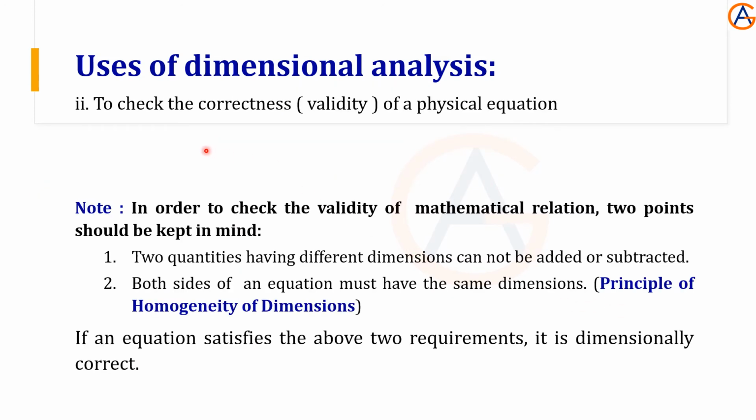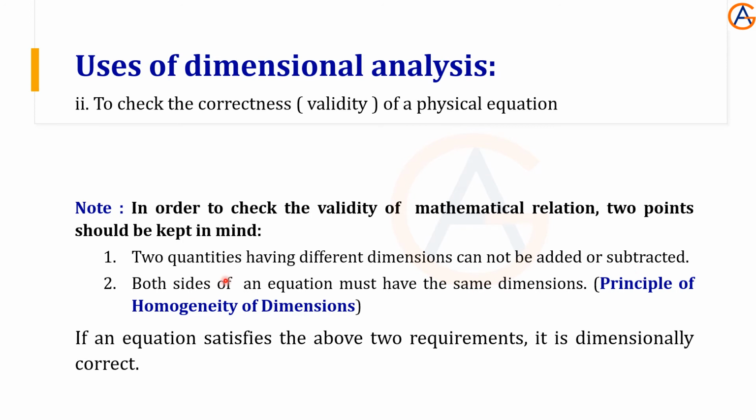Now we are going to discuss the second use of the dimensional analysis, that is to check the correctness of the physical equation, the given equation. In order to check the correctness, that is the validity of the given equation, we have to follow 2 rules. The first rule is that 2 quantities having different dimensions cannot be added. 2 quantities having different dimensions cannot be subtracted.